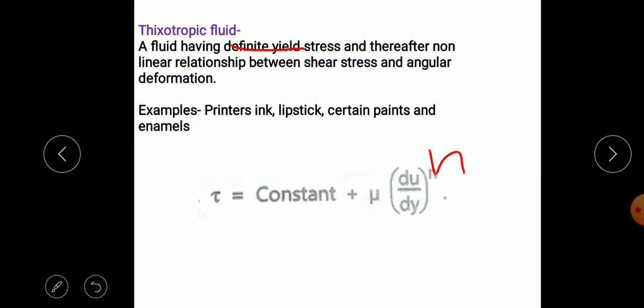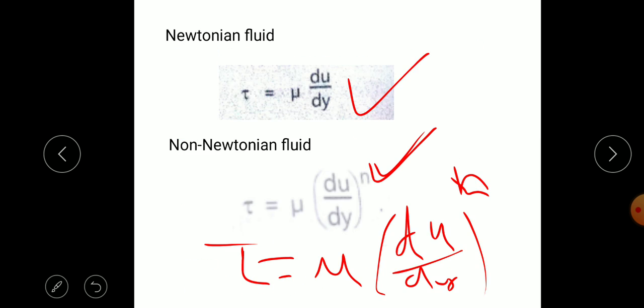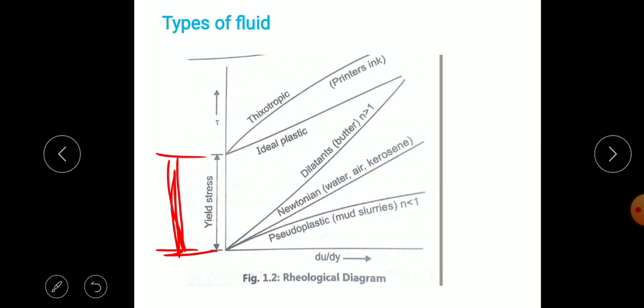So in that case we can see, for example, printer's ink, lipstick, certain paints and enamels. So that means you have to apply a certain force, that means shear stress. After that they can have the flow. In that case we can see in the diagram the thixotropic fluid, so that is having the definite yield stress. After that they can flow.